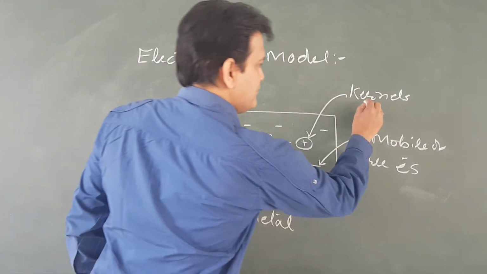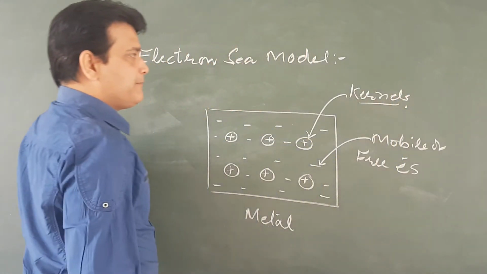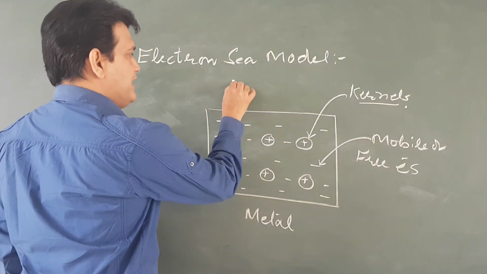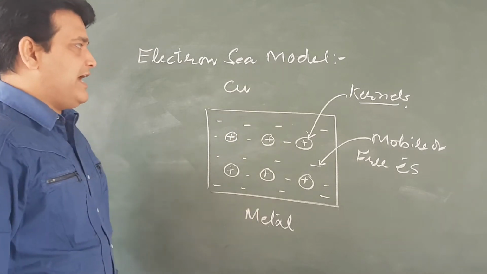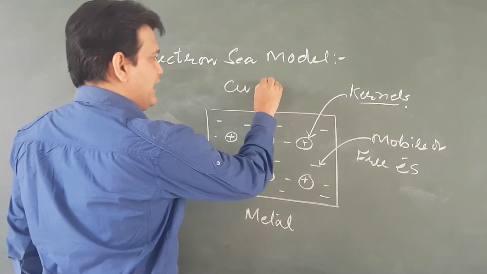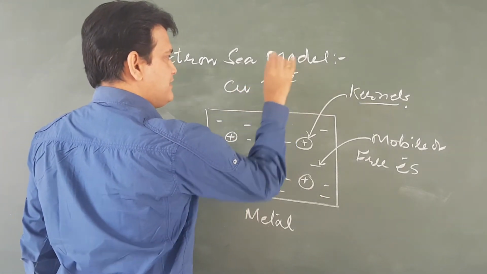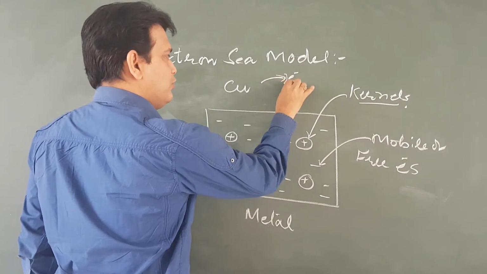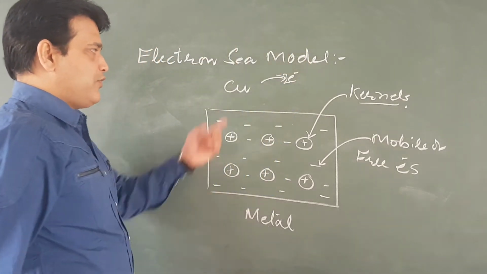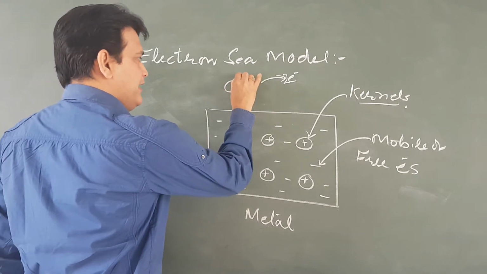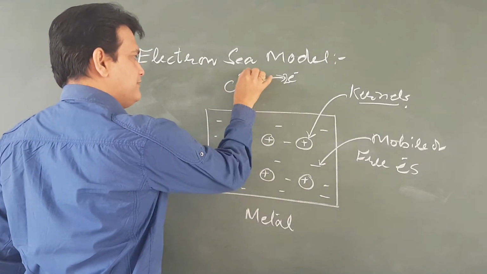And what are these kernels exactly? Suppose we have a copper atom and two valence electrons are ejected from it, then the remaining will be copper 2 positive.